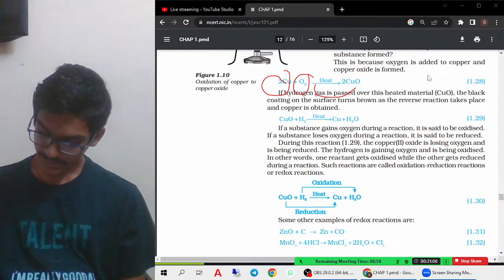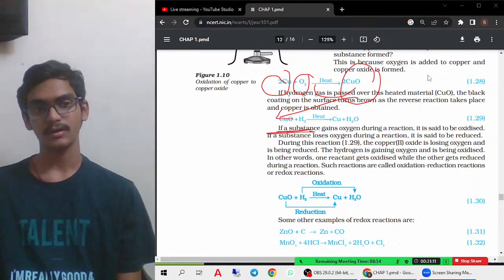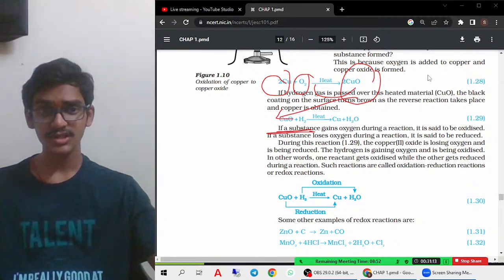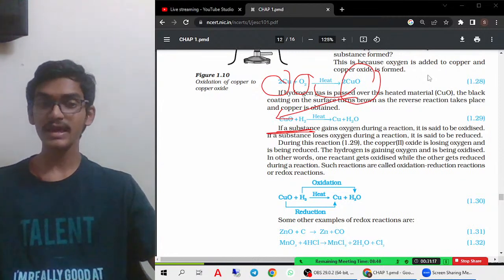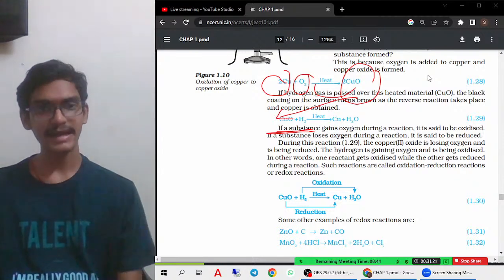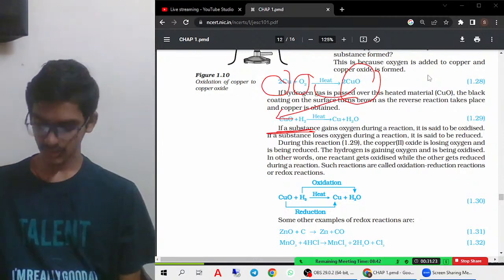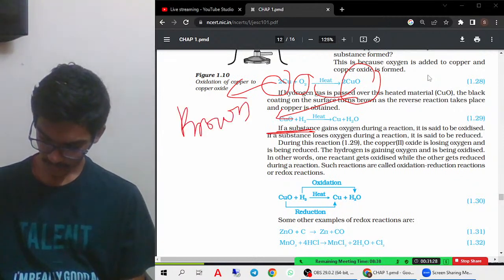When this copper oxide reacts again with hydrogen gas, we get back the copper. They may ask you in the question how we can get back copper from copper oxide, then you must write this.